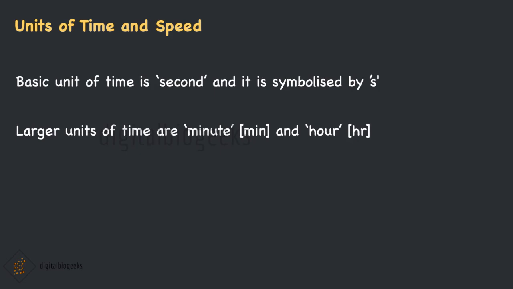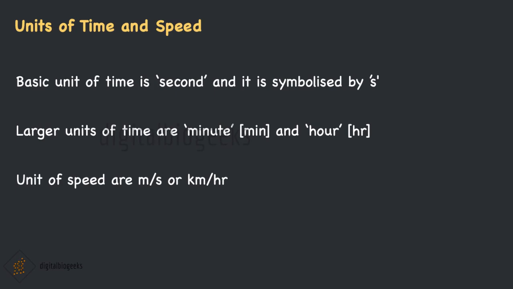We have already learned that speed is equal to distance divided by time. That means the unit of speed should be meter per second, or it can be expressed in kilometer per hour. All the units are written in their singular form. For example, we can say 50 kilometer per hour, not 50 kilometers per hour.